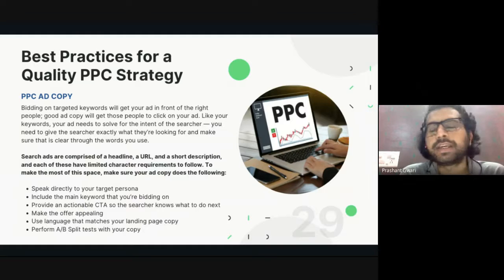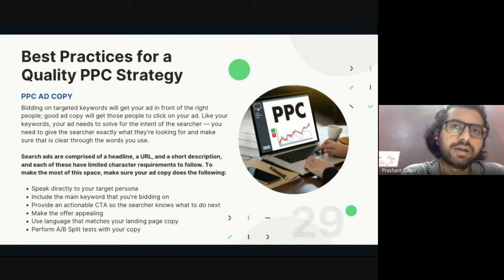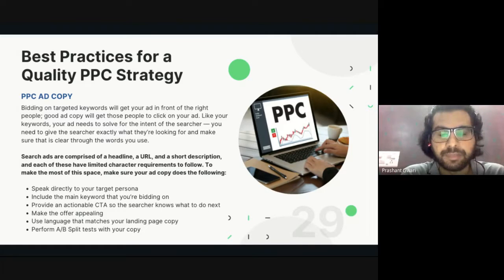Second thing is to include the main keyword that you are bidding on. It can't be that you are bidding on a keyword and you are not using that keyword in your headline or meta description. Because when we run an advertisement, first Google Ads will ask me to name the keyword I want to bid on. I will name the keyword. Then they will ask me to create my ad copy. When I'm creating an ad copy, it's my choice to use the keyword in the ad copy or not. But you have to use the keyword in the ad copy,